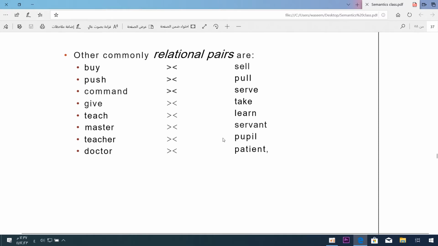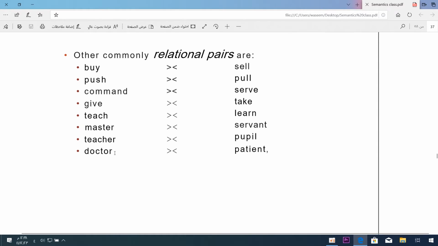Teacher and pupil show converse relations. I would say Muhammad Abu Anza is my teacher. I am Muhammad Abu Anza's pupil. I would say Sarah is Ibtisam's pupil, so Ibtisam is Sarah's teacher, and so on.